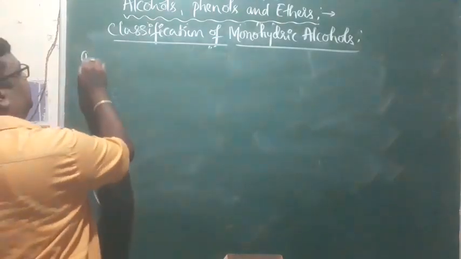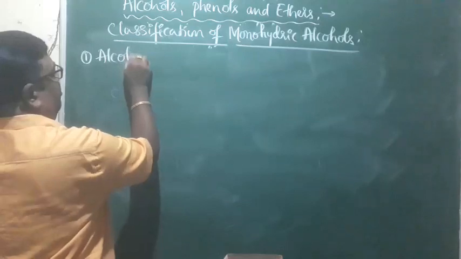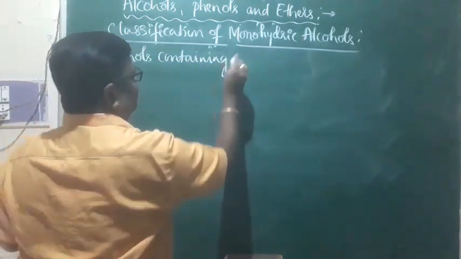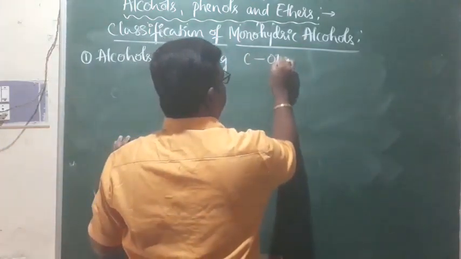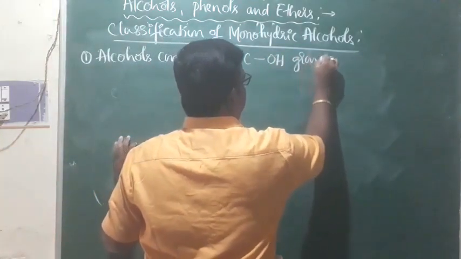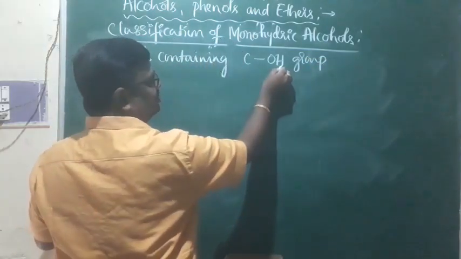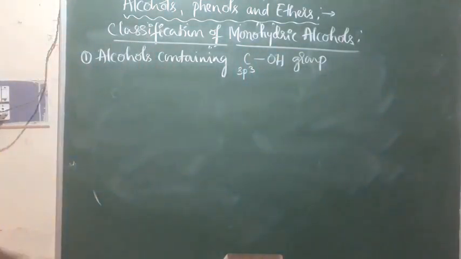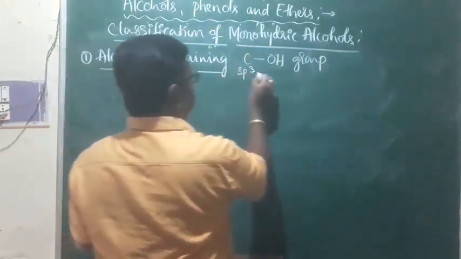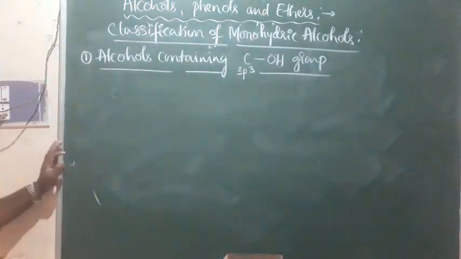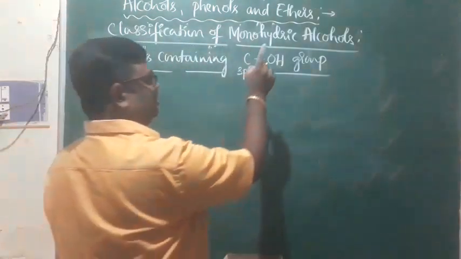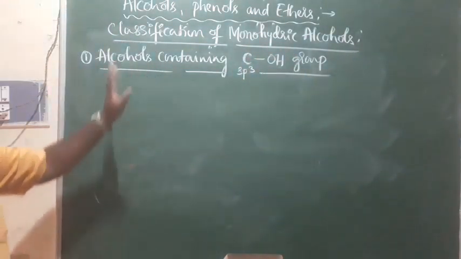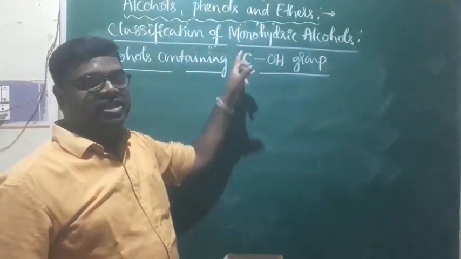The first type is alcohols containing the C-OH group, where the OH group is directly attached to an sp3 hybridized carbon. Whatever alcohols I discuss under this headline, in all cases the OH group is directly attached to an sp3 hybridized carbon.